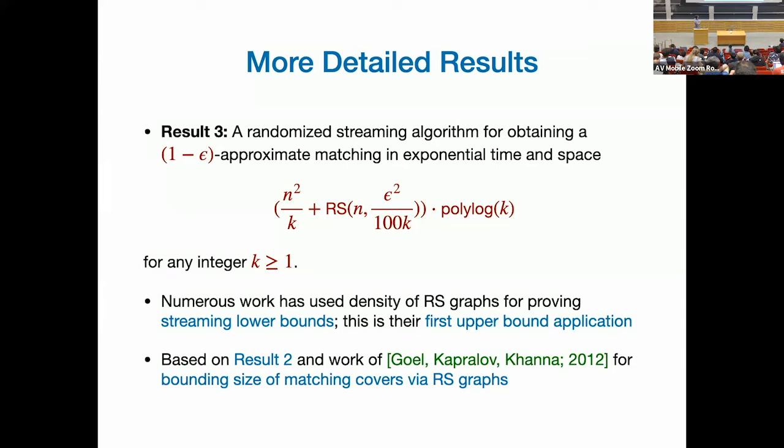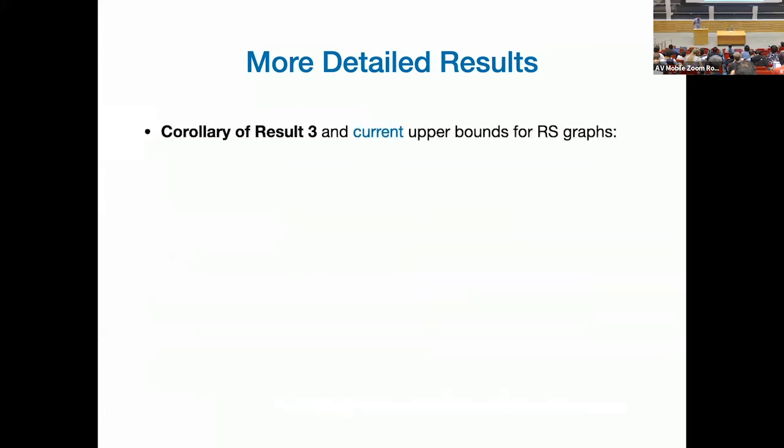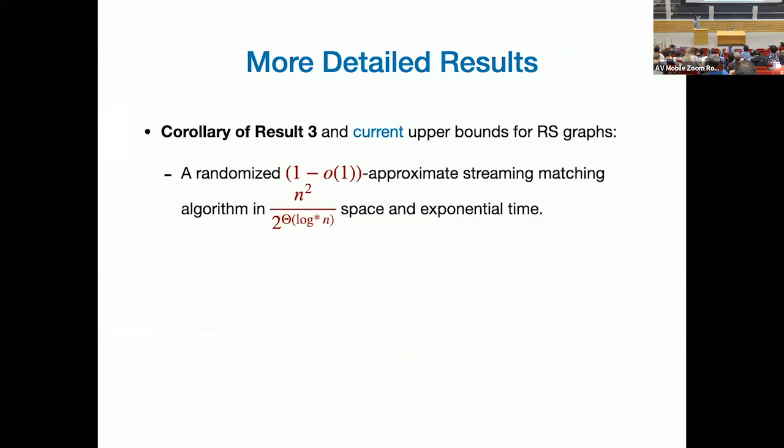And the way this result works is that we use the matching cover algorithm and use a result of GKK that shows how to bound the matching covers. There is a close connection between matching covers and Ruzsa-Szemeredi graphs, and we use that connection. And that again requires some non-trivial extension to general non-bipartite graphs. Good. Now, if we take a corollary of this result and current upper bounds we have for RS graphs, this is going to give us a randomized 1 minus o(1) approximation in this much space.